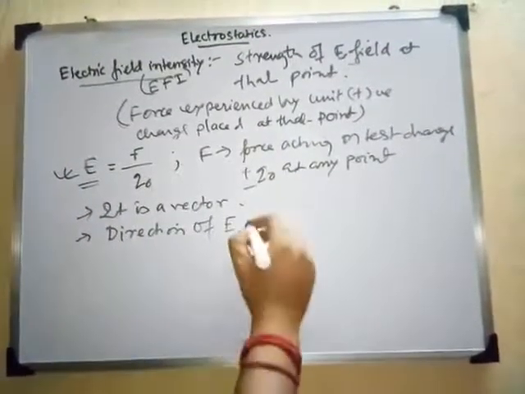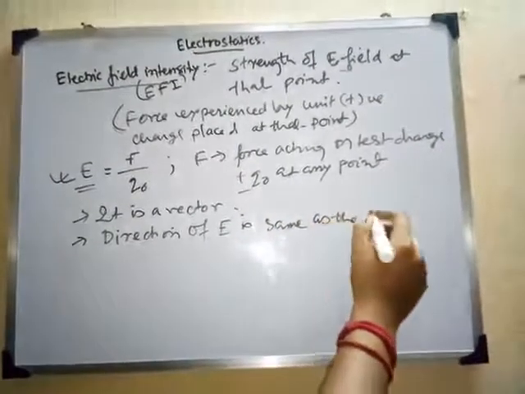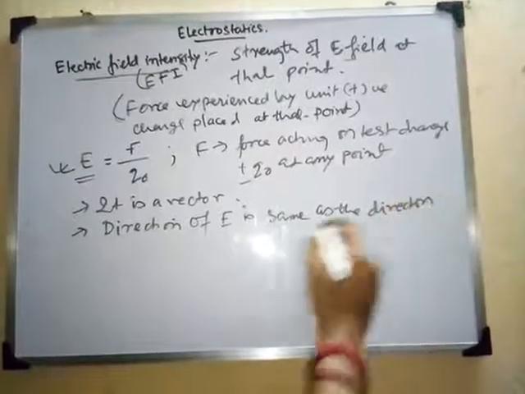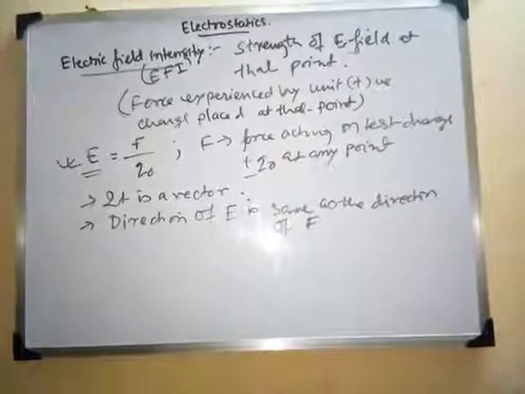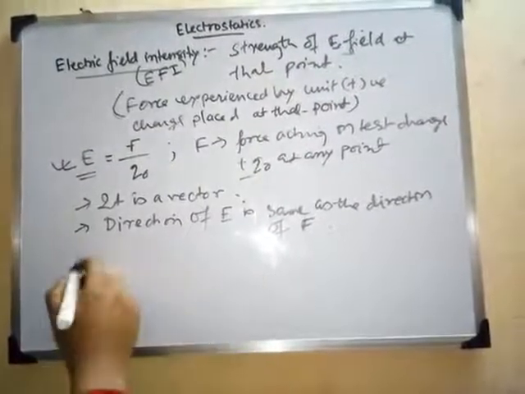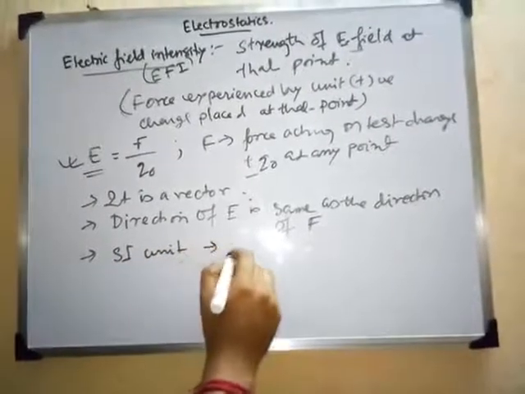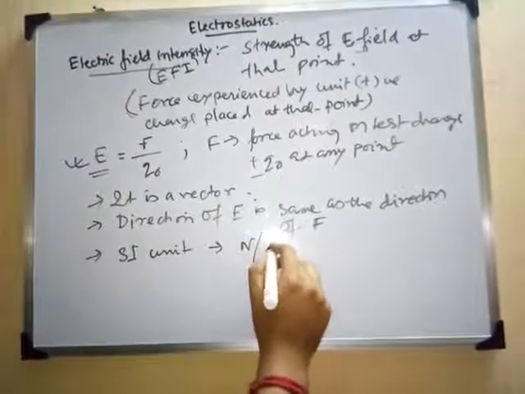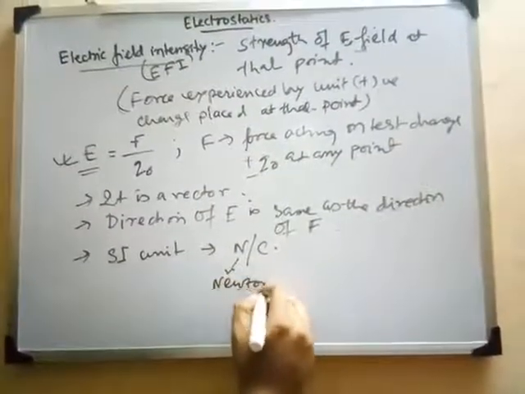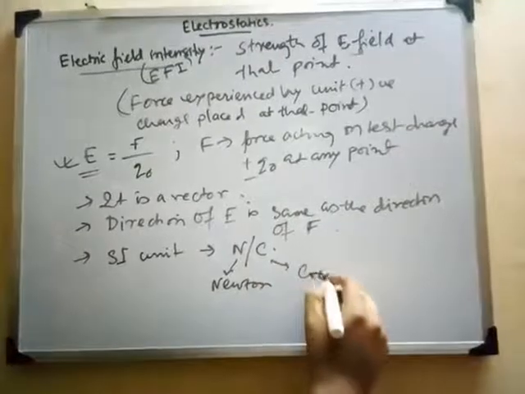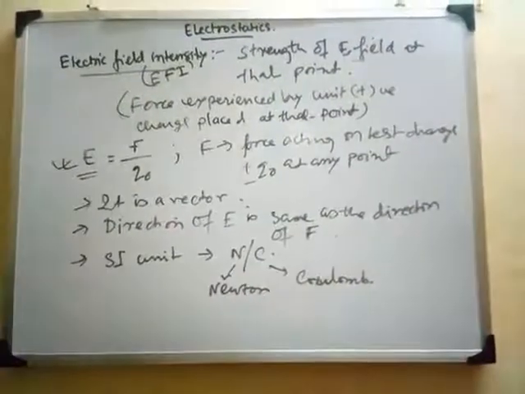The direction of this E is the same as the direction of the force F, so both the direction of E and F should be the same. In SI, the unit will be Newton per Coulomb, this is to be remembered. So this will be the general definition of electric field intensity.